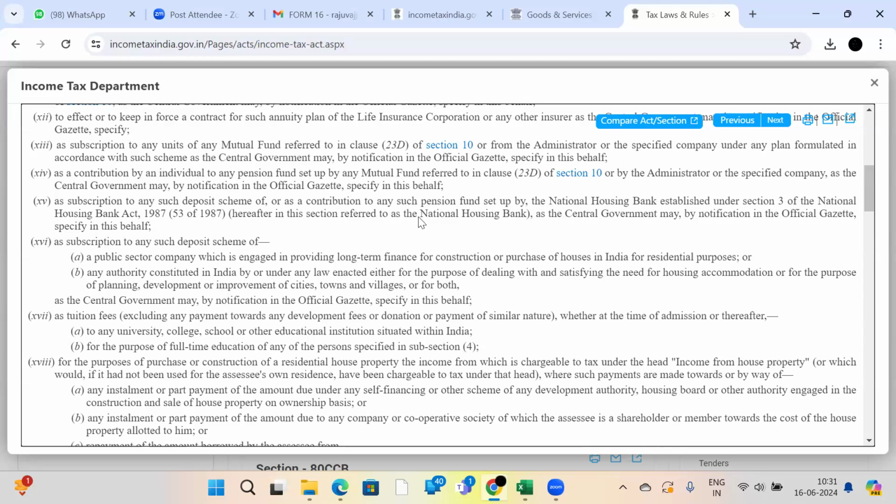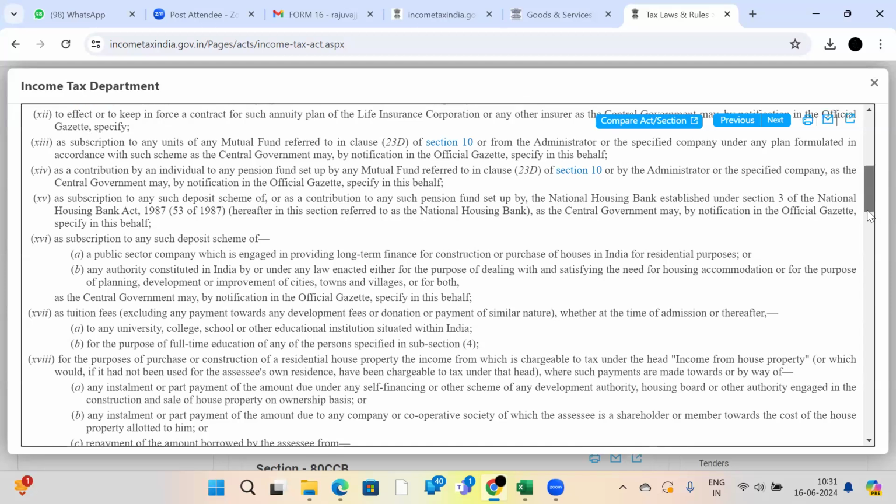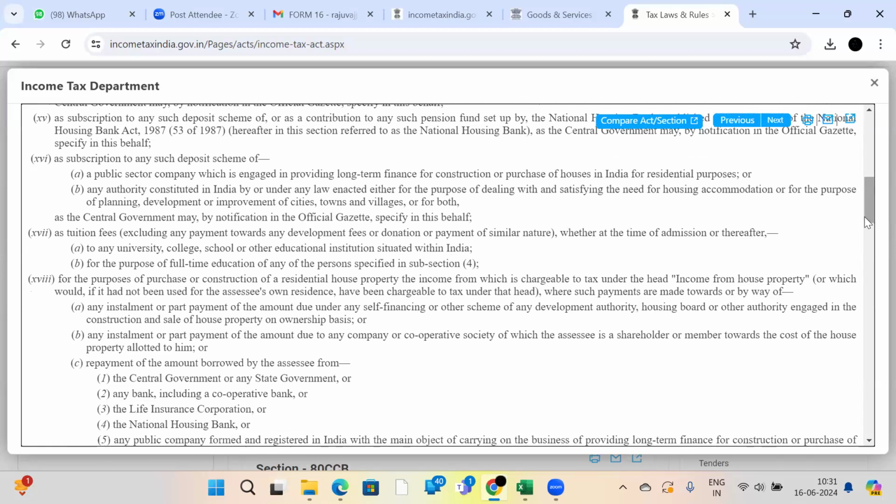Wherever you can go, like Syndicate Bank or State Bank of India, if you ask them whether there is any pension fund set up by their bank, they will answer you, guide you, and give you the forms to make the deposit.